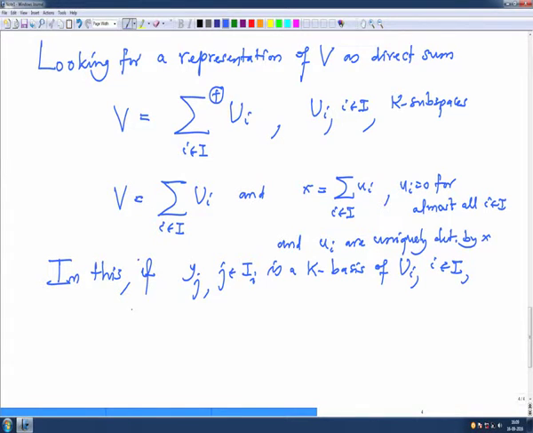That means you consider yj as j varies in the disjoint union of all these Ii's, i in I. This is a k basis of V, because they will not intersect.